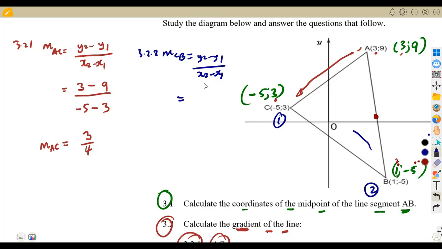All right, that means y2, that is the value of y at the second point, which is negative 5, minus y1, which is the value of y at the first point, which is 3, over x2, which is the x value at the second point, which is 1, minus the x value at the first point, which is x1. So that's a minus 5, this one. All right. So that's going to be a negative 5 like that. So this is going to give us the gradient of CB in that case.